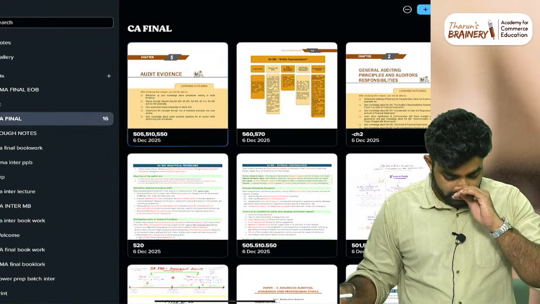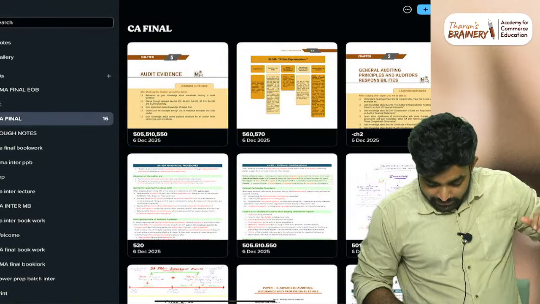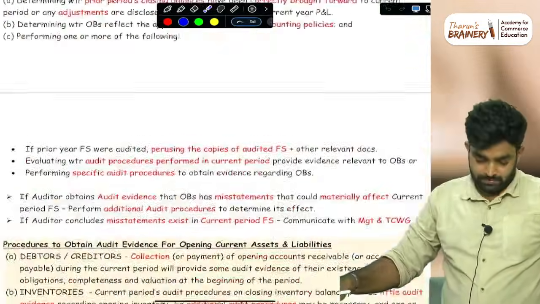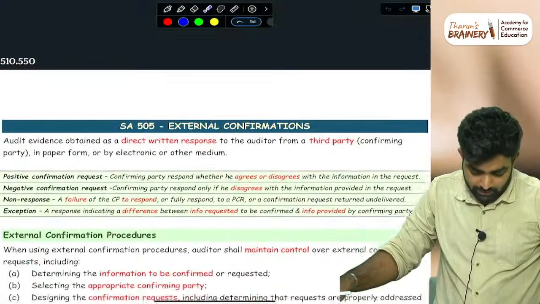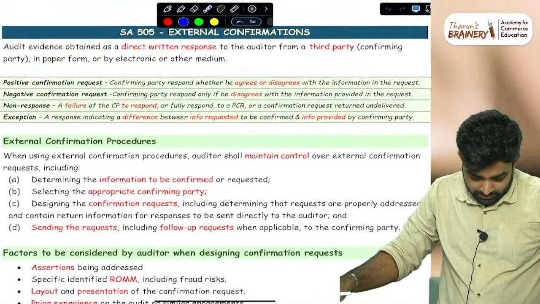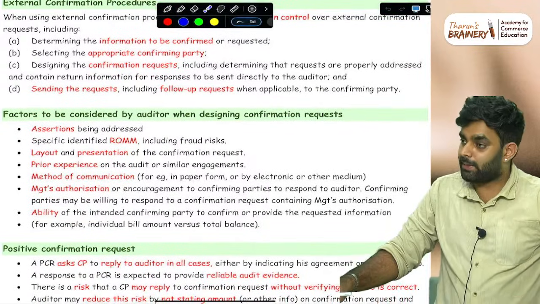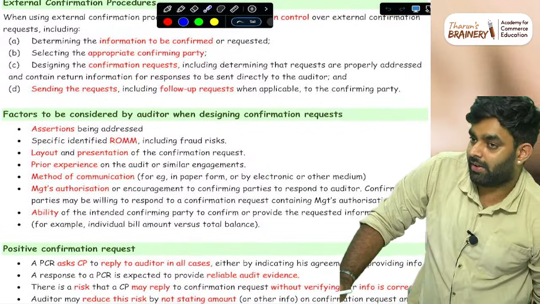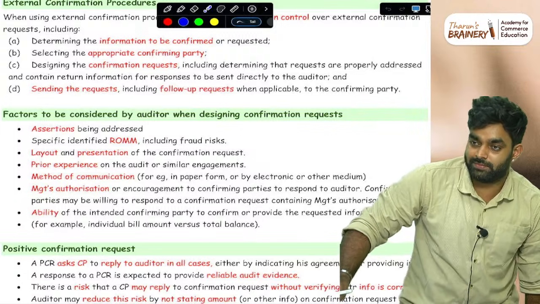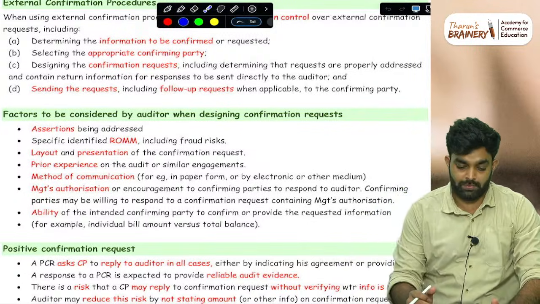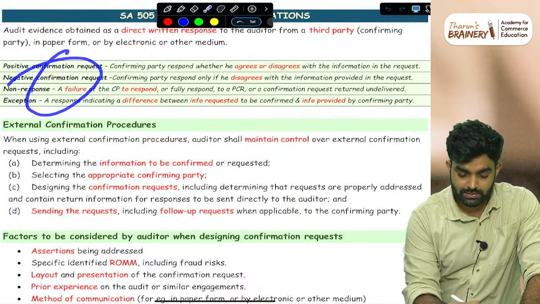Now comes external confirmation. Quickly we will go through it, simple standard. Hope everyone knows everything on 505. What is actually an exception? There is a difference between the information requested to be confirmed and the information confirmed. So these are the basic things.